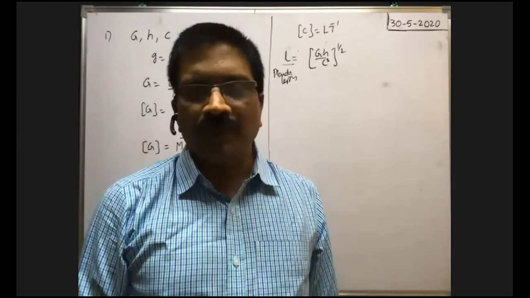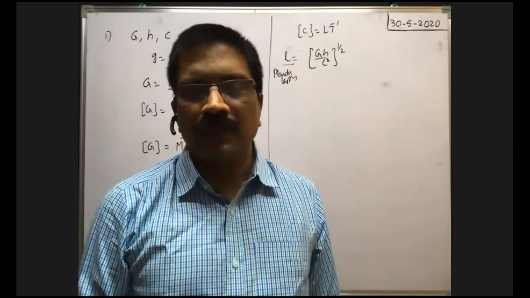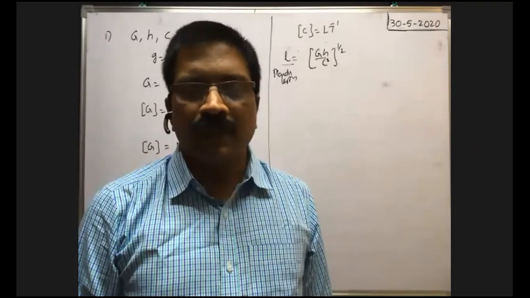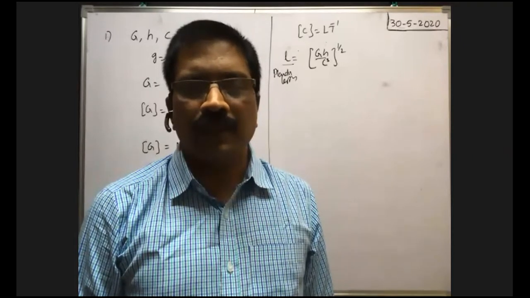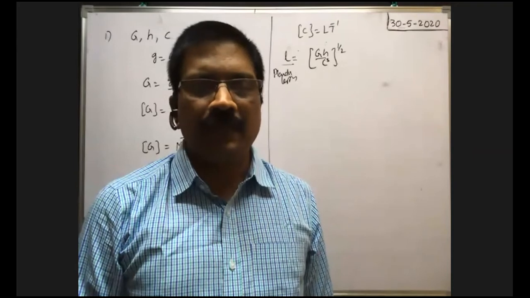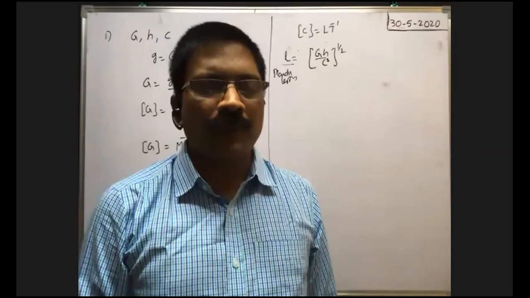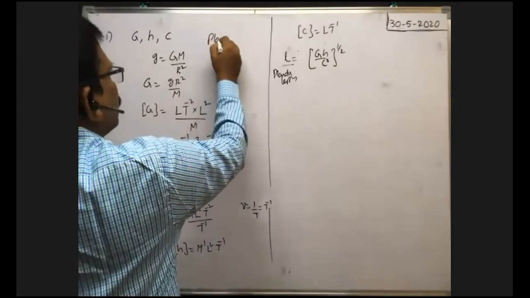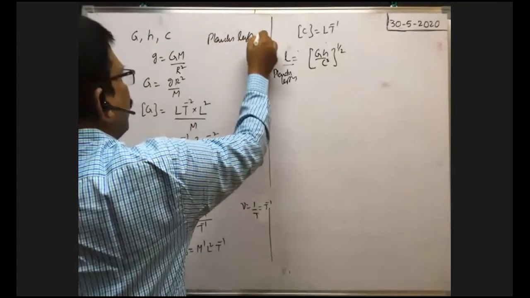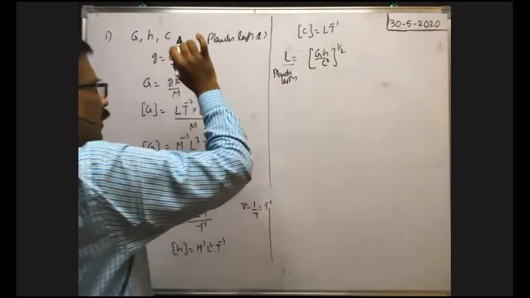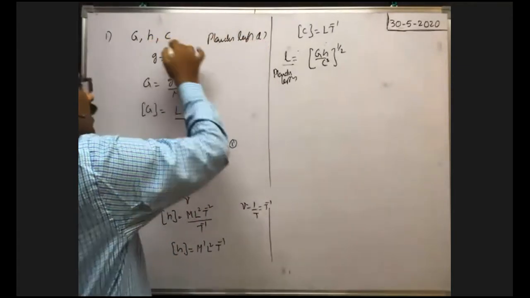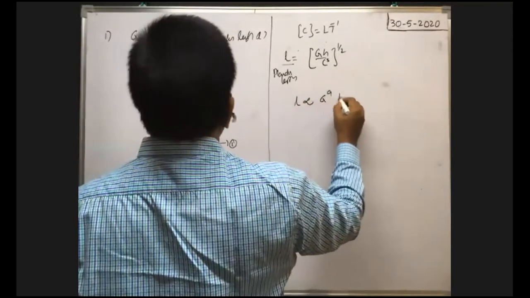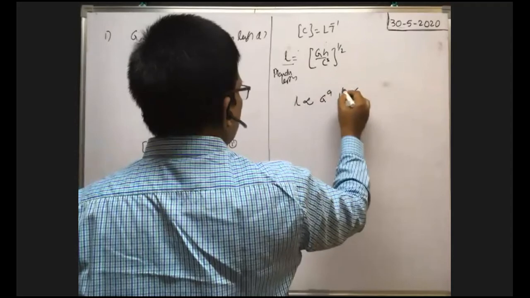Because they asked for Planck's length, say L, in terms of G, h, c. That means Planck's length depends on G, h, c. So you write L is proportional to G to the power of a, h to the power of b, c to the power of c. Like this you write.